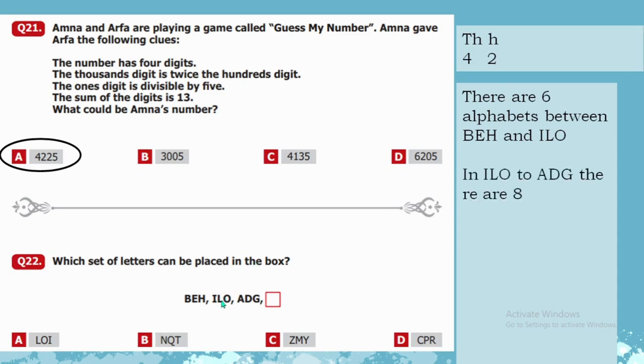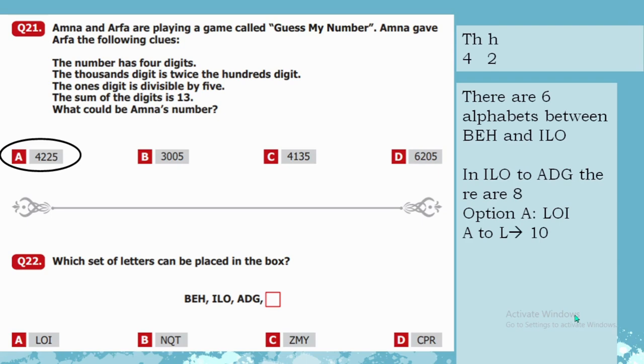If we compare how many alphabets are between I, L, O and A, D, G, there are 8 alphabets, like from I to A, L to D, and O to G, there are 8 alphabets. Now we will compare A, D, G and our first option L, O, I.